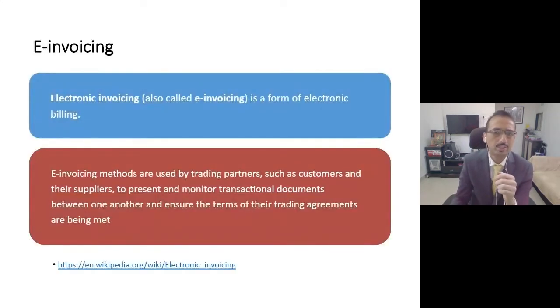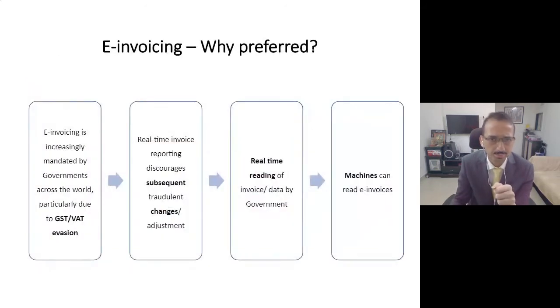Friends, when you look at this concept of e-invoicing, I think all of you are aware that e-invoicing doesn't mean a PDF copy of the invoice. Rather, it is a mechanism through which governments across the world gather data on a real-time basis. Whatever goods or services you are supplying, the government tries to gather that data from you in a particular format, and that format typically is a light format, wherein the weightage of data should not be more than a few MBs. That's the reason the government in India is now preferring the JSON format. We'll certainly talk about it in the subsequent slides.